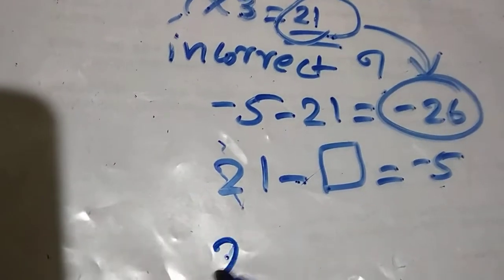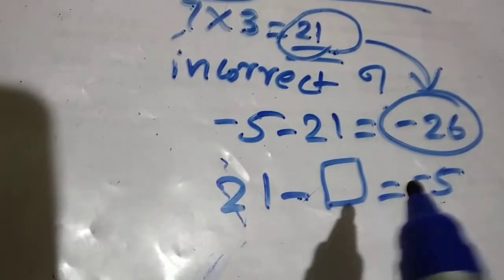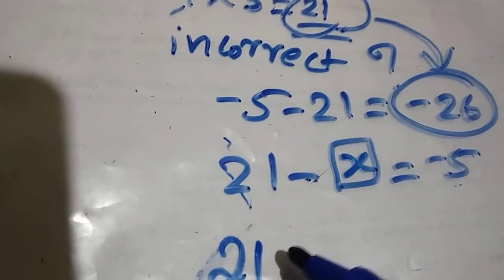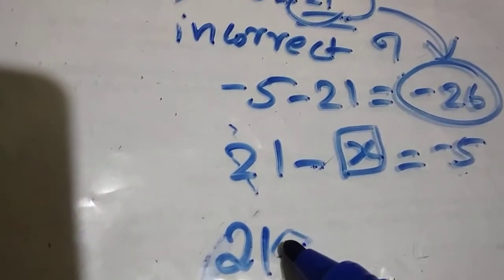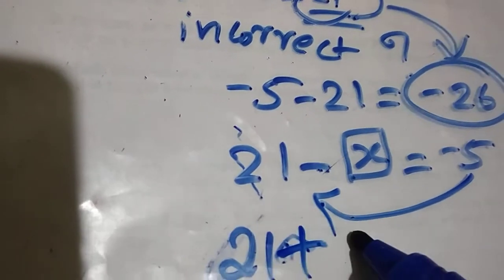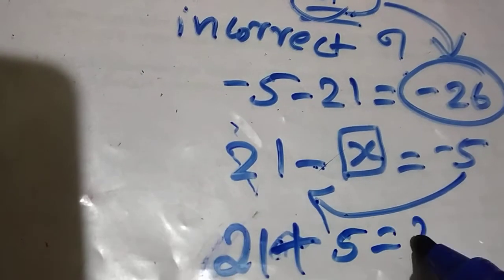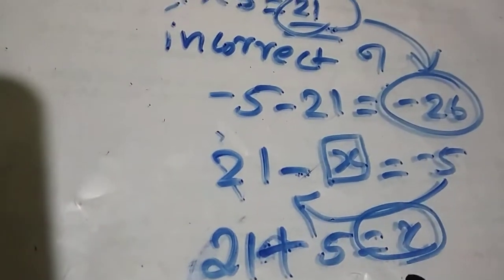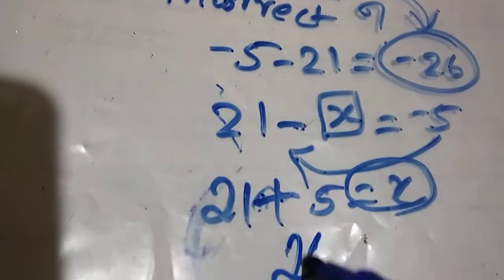So we can find it. Let this unknown number be x. Then 21, this 5 we can take to this side, plus 5 is equal to x. That means total incorrect will be 26 marks.